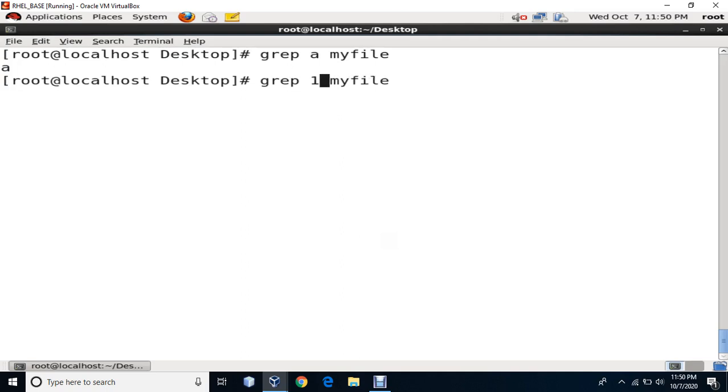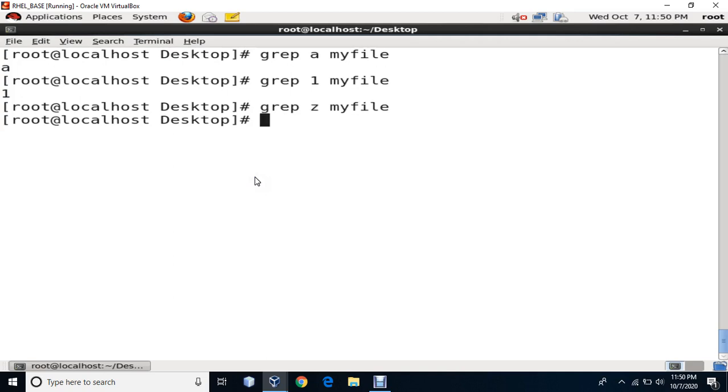Now right now if I say grep 1, if 1 is there in the file, it is going to show me. But if something is not there in the file, what will happen? If I say I want to see Z and Z is not there in the file, then it will not be visible on the screen. So grep command, I hope you understood. Basically it is there to find certain strings or certain patterns in the file.